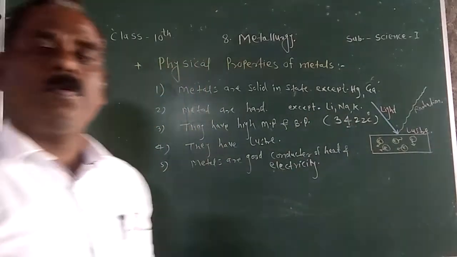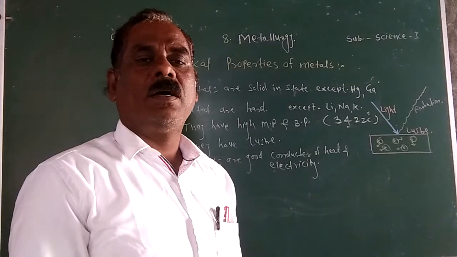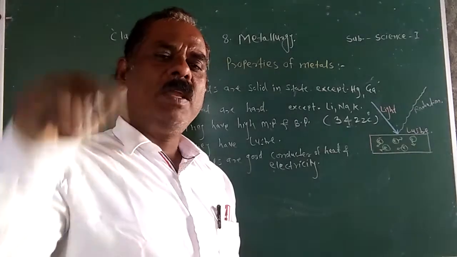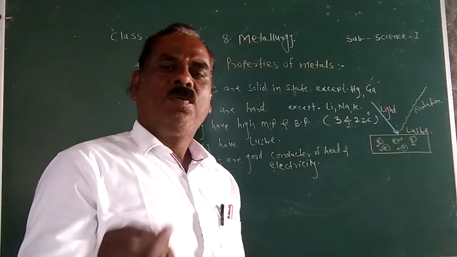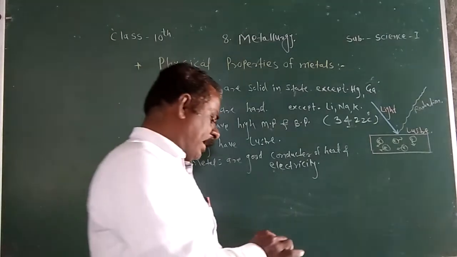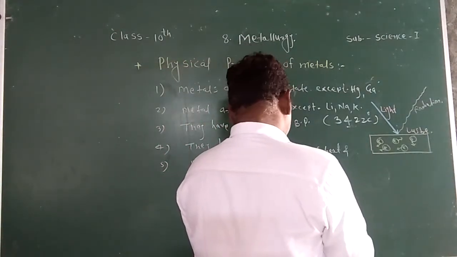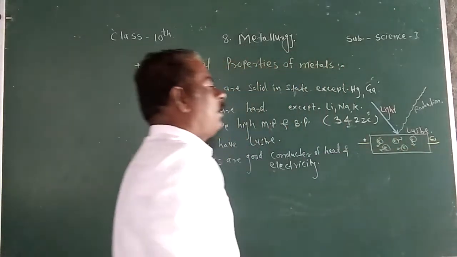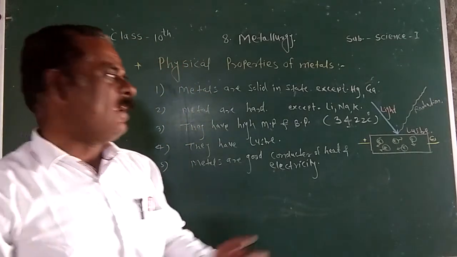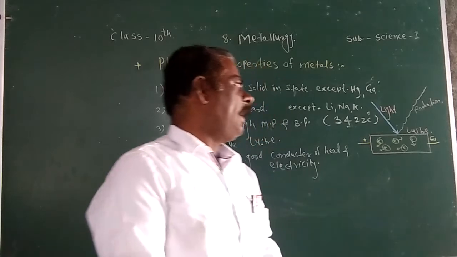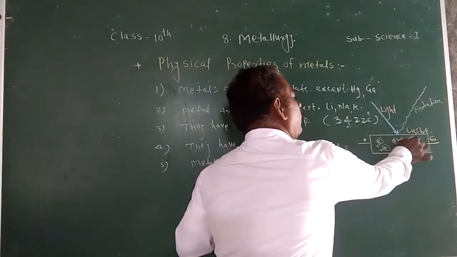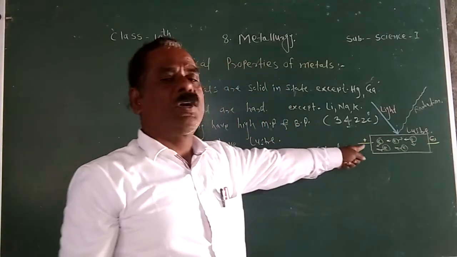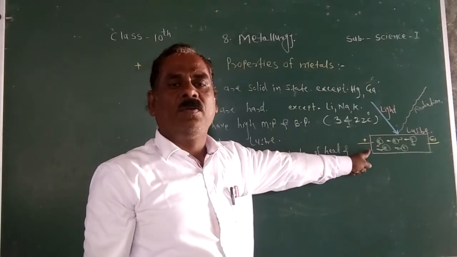Again, a question may be asked, give the scientific reason why metals are good conductors of heat and electricity. Again, remember one important point, metals have which electron? Free electron. When you apply the electric current to the metal, the free electrons move from negative terminal to positive terminal in one direction. Due to the presence of these free electrons, metals are good conductors of electricity.